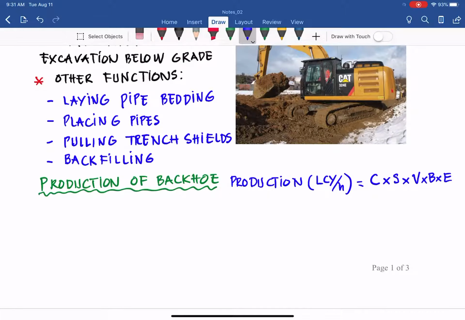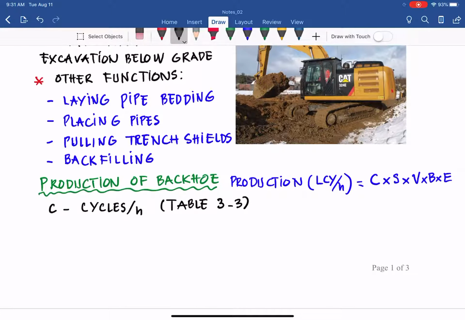So what is that about? Let me define. C stands for cycle per hour. How many cycles a bucket can excavate for this type of equipment? And that goes to table 3.3 in your book.